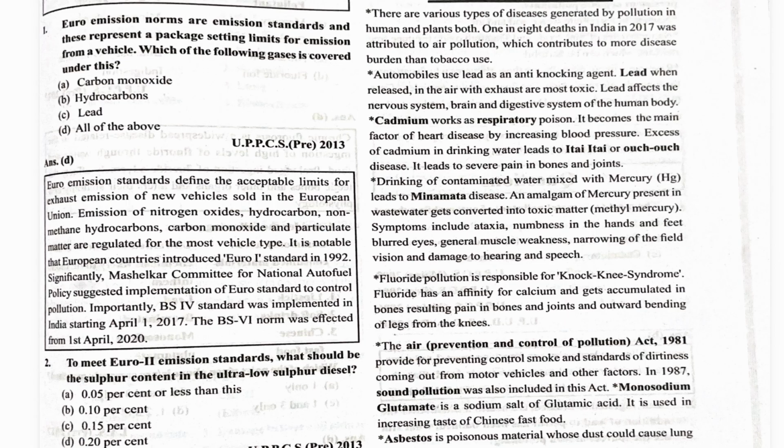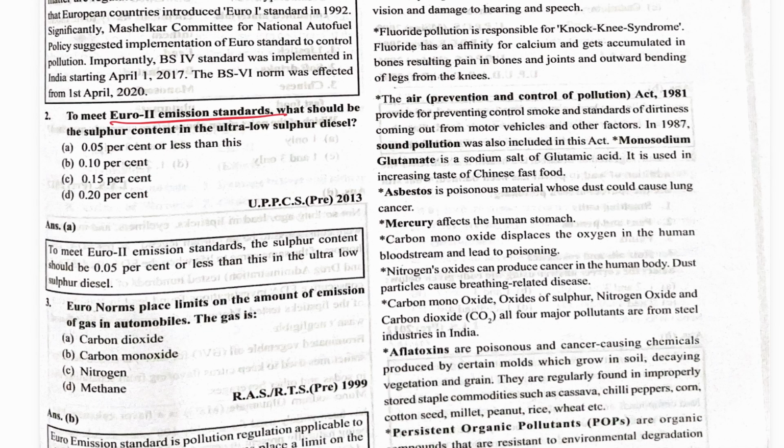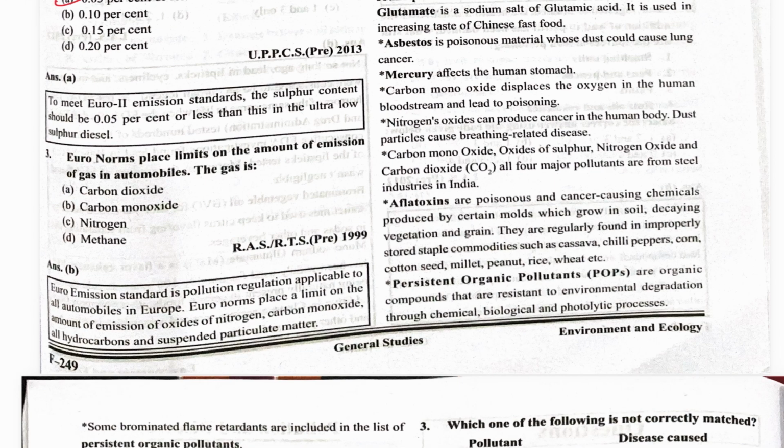Euro emission norms are emission standards, and these represent a package setting limits for emissions from a vehicle. Which of the following gases is covered under this? Carbon dioxide, yes. Hydrocarbons, yes. Lead, yes. All of the above. To meet the Euro second emission standard, what should be the sulfur content in the ultra low sulfur diesel? This is an outdated question, but you can say here 0.05% or less than this.